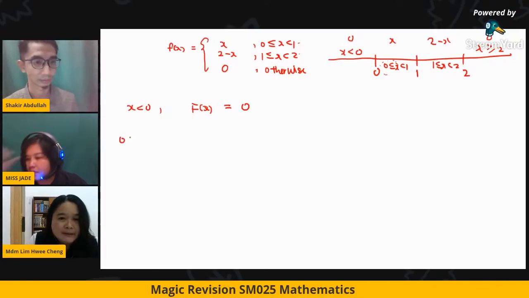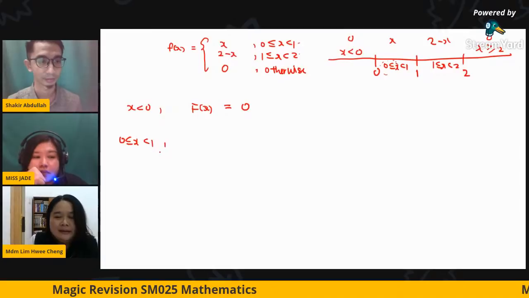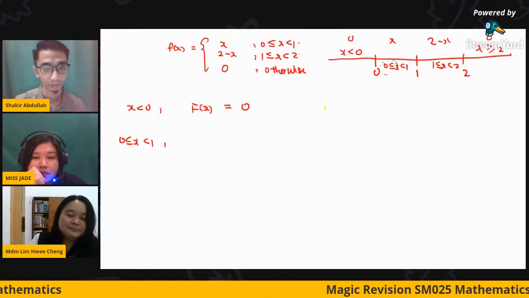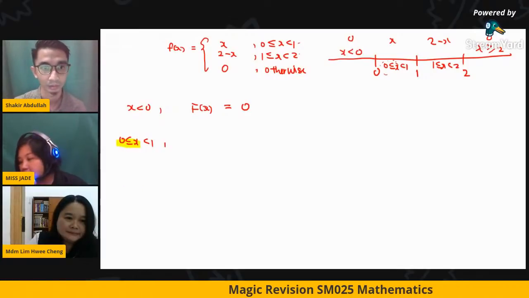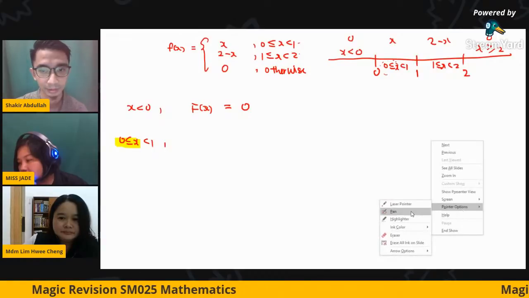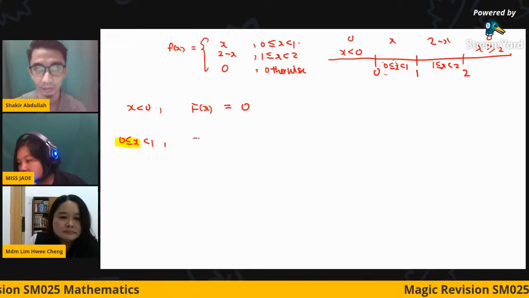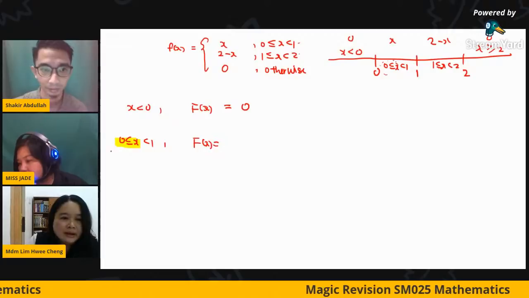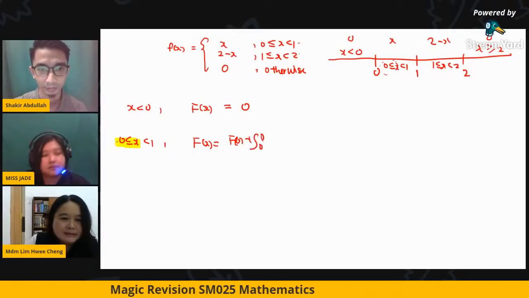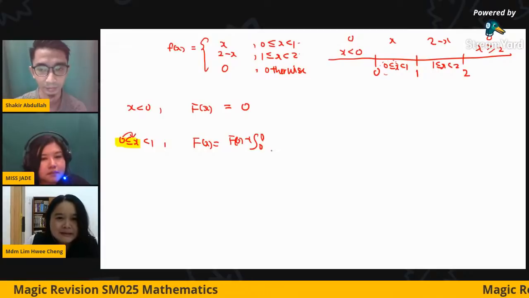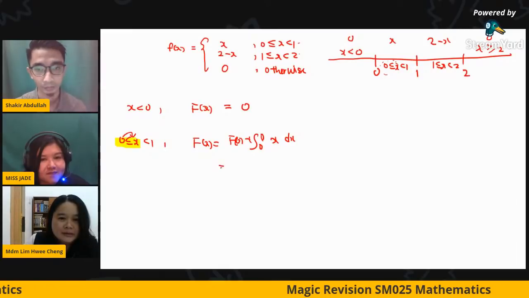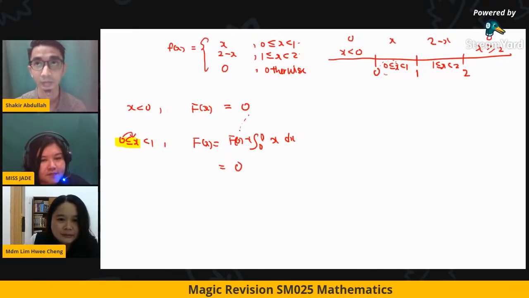Okay, so the second function, highlight. I ask my student, you use a highlight pen, you highlight this. So you will use F0 above plus the integral from 0 to x. From 0 to x. So the function given is x dx. Okay, so F0 is 0, so we take on above.